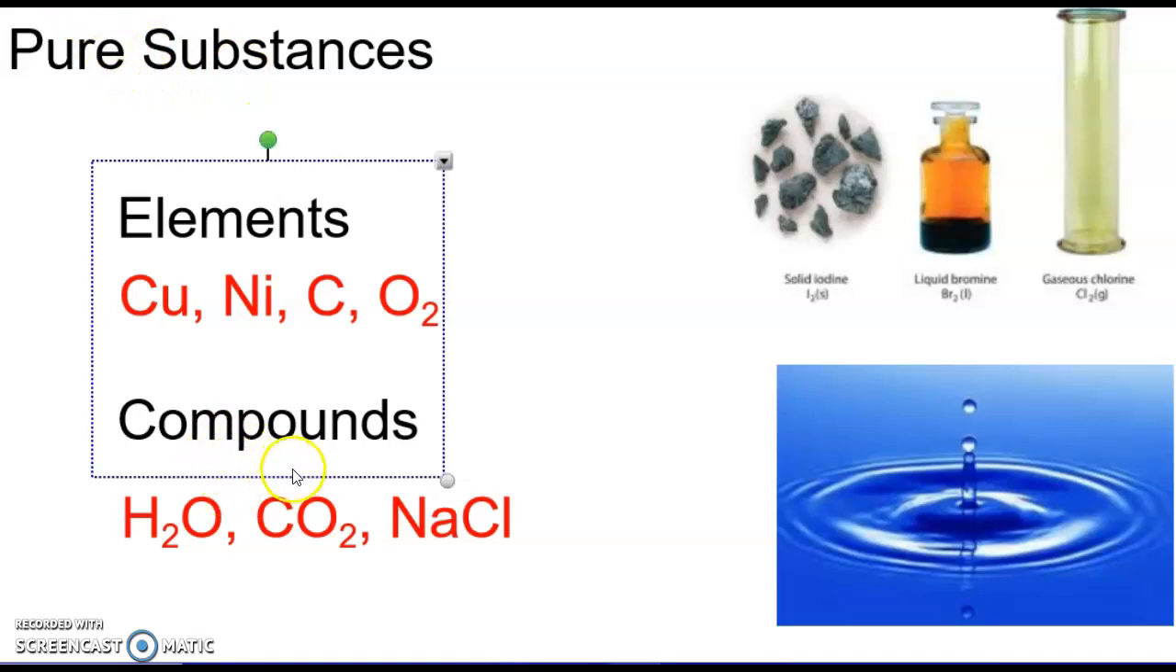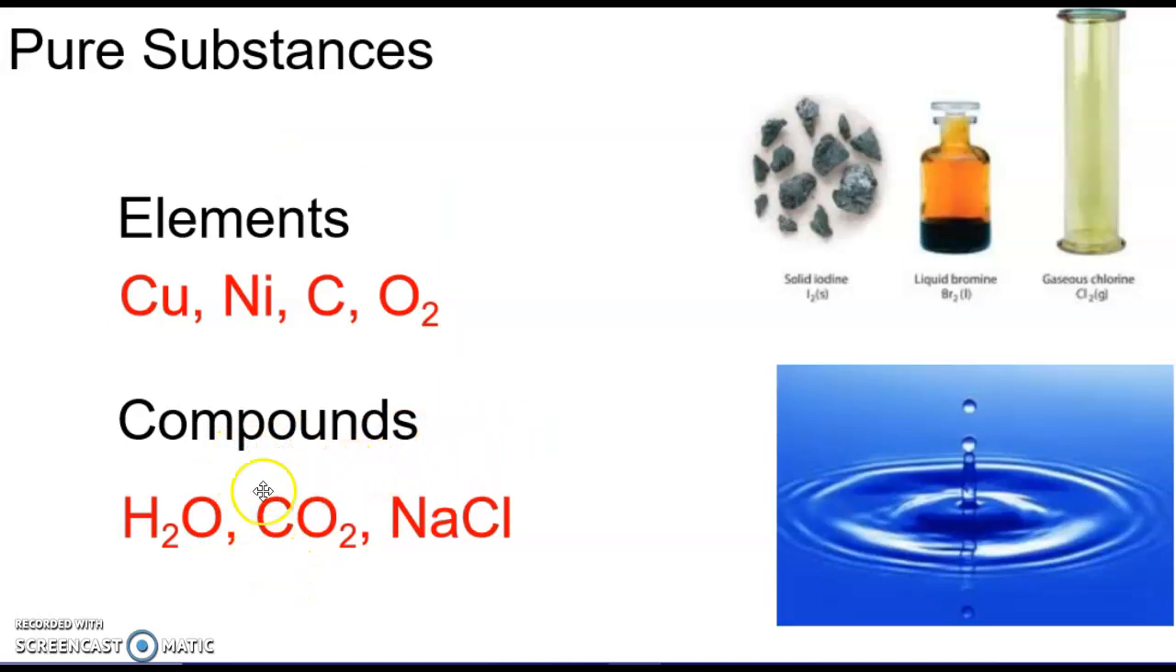So the other category we can have is called compounds. So if something is a compound, that just means it's made up of more than one element. So one example of that would be H2O. So H2, so the H is hydrogen, the O is oxygen. So water is made up of two different elements, hydrogen and oxygen.